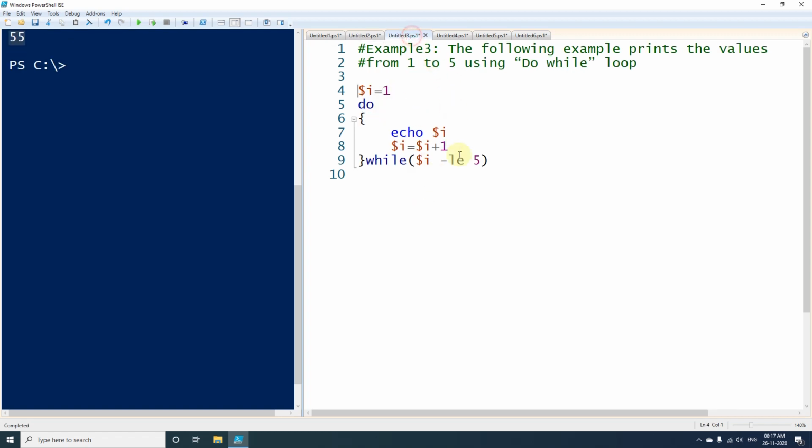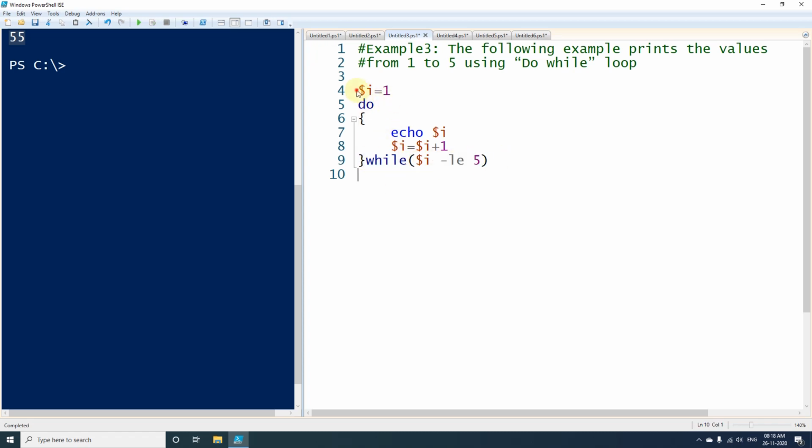Now let's move to another example. Here we will be using a do while loop. Previously we tried the while loop, but here we will be using the do while loop. There is only one small difference between the while loop and the do while loop. In the while loop the condition comes at the start, and when we use the do while loop, the code block comes first and we use the condition after the code block.